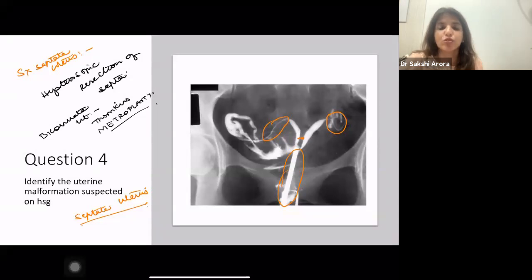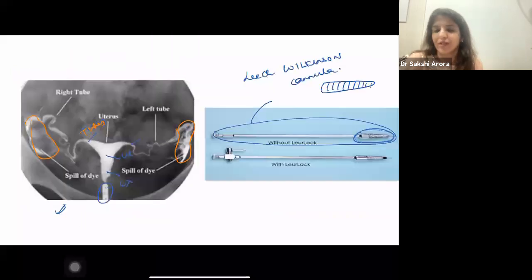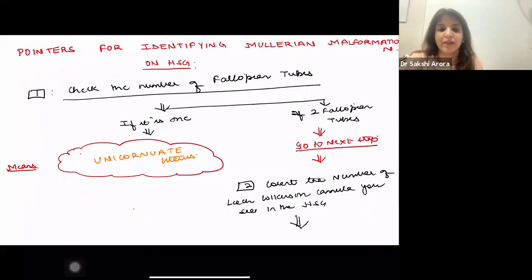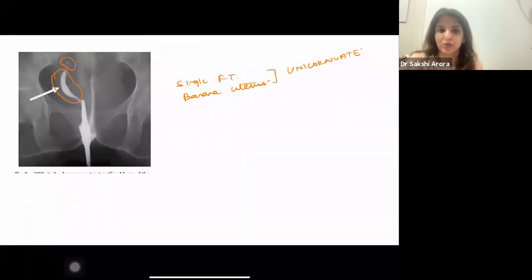Jawahar, just now I'm also saying that investigation of choice is 3D ultrasound. Just now also it's the same. Investigation of choice is 3D ultrasound. Gold standard is MRI. Bilateral fimbrial block. Okay, bilateral fimbrial block. Let me come to it. I'll explain it to you.